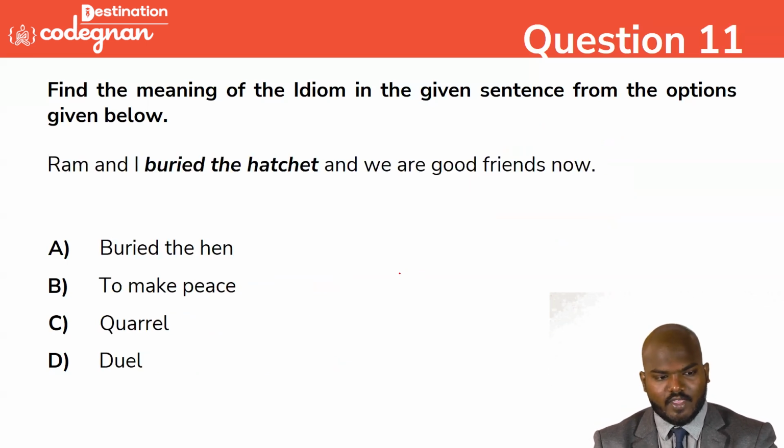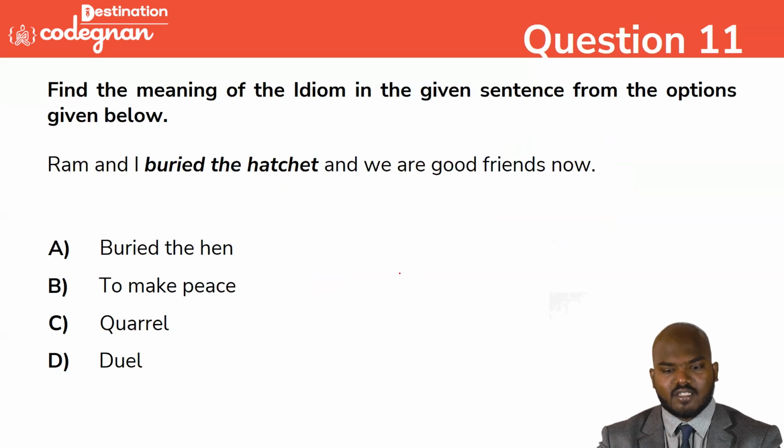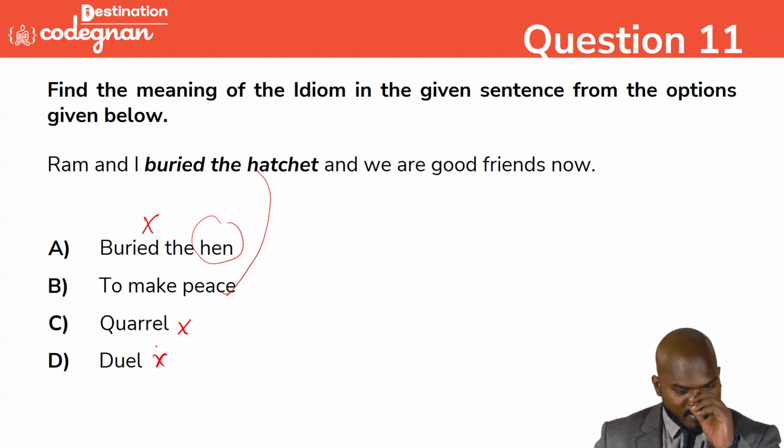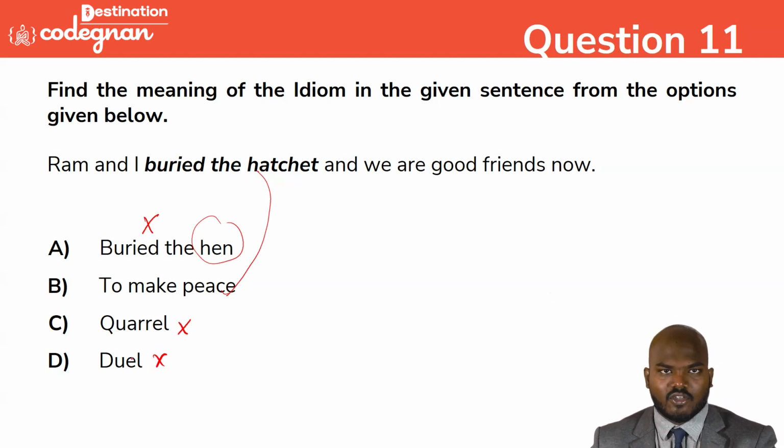So going with the next question: Ram and I buried the hatchet and we are good friends now. Buried the hatchet means to bury the negativity to make peace. Hatchet, they will say hen, but this is not direct. Quarrel is not correct. Duel is also not correct. So the answer is to make peace. Ram and I made peace, and we are good friends now. To bury the hatchet means to forget everything, to forget the bad thing. That's what we call it.